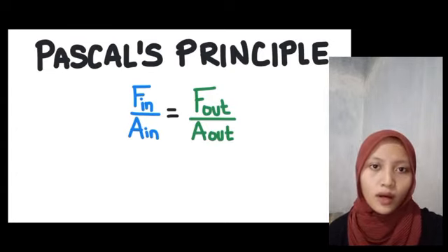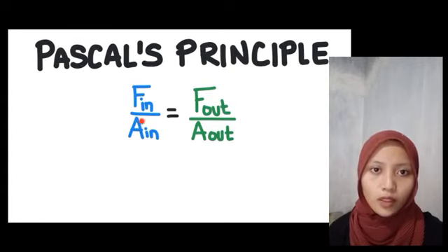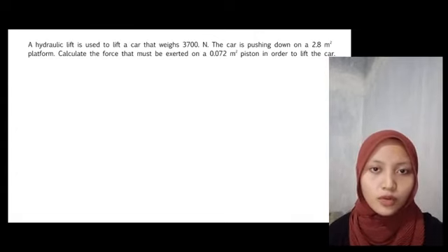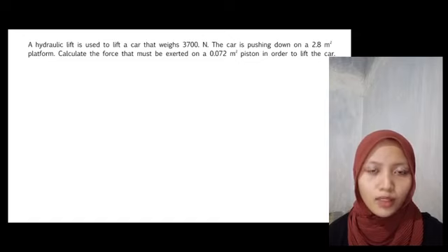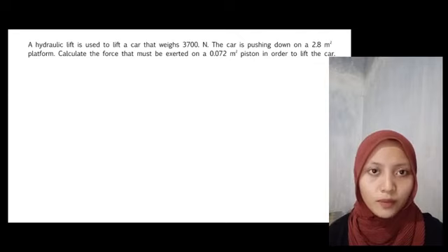Here is what Pascal's principle looks like in the form of an equation: input force over input area is equal to output force over output area. Let's see how this equation works. A hydraulic lift is used to lift a car that weighs 3,700 newtons. The car is pushing down on a 2.8 meter squared platform. Calculate the force that must be exerted on a 0.072 meter squared piston in order to lift the car.